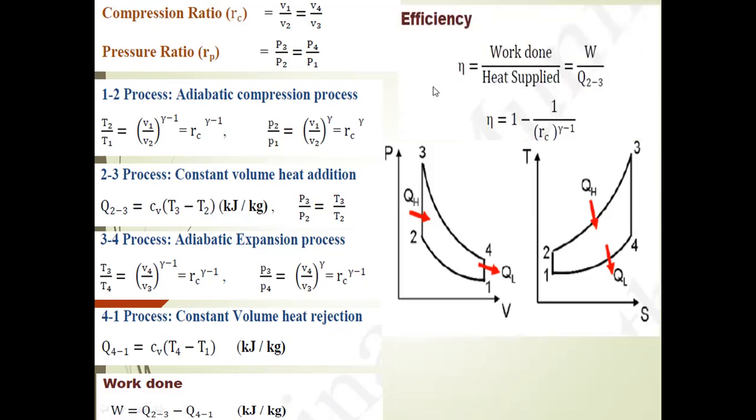The efficiency of the Otto cycle, eta, is equal to work done by heat supplied. The work done is heat supplied minus heat rejected, divided by heat supplied. Eta is equal to 1 minus 1 divided by r power gamma minus 1.